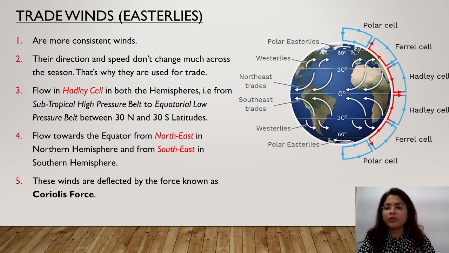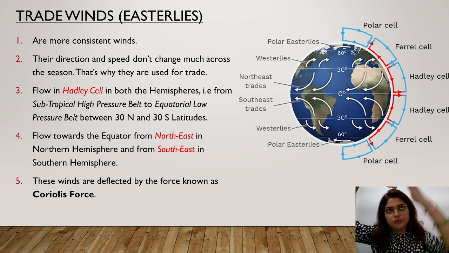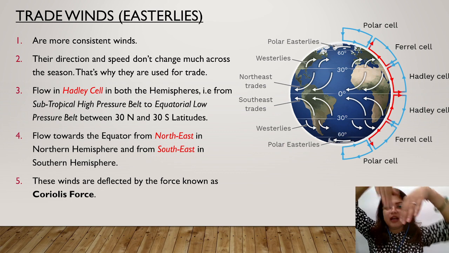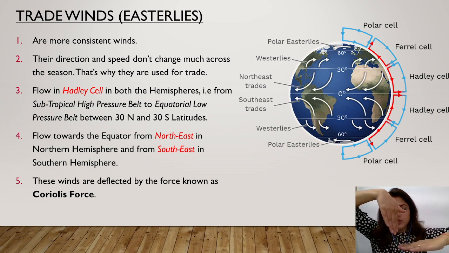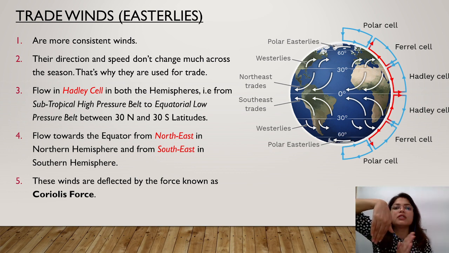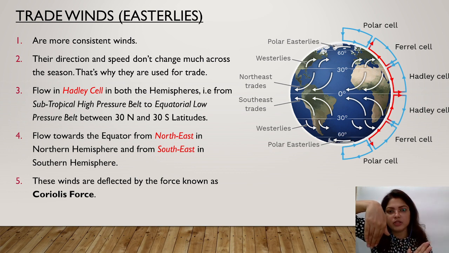When the wind blows in the northern hemisphere, due to Coriolis force, it gets deflected towards the right side, and in the southern hemisphere it gets deflected towards the left side.